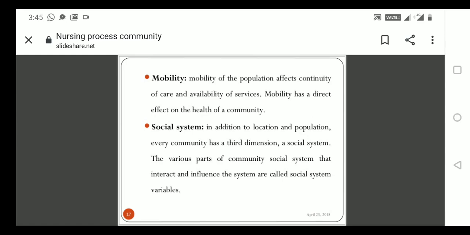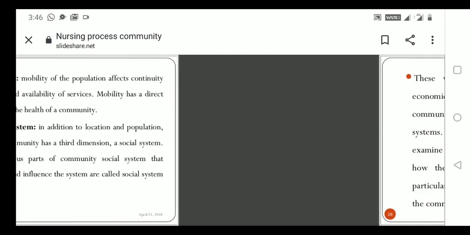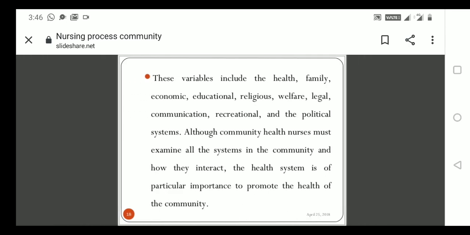So there are three dimensions. First one is location, second one is population, and the third one is social system. The social system will differ from one place to the next place. The variables of the social system include health, family, community, that is community economic status, educational status, religious status, welfare, legal approach, communication, recreation, and the political systems.